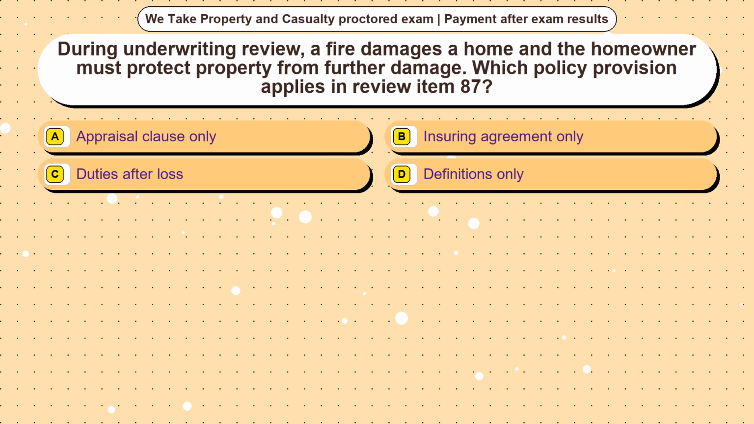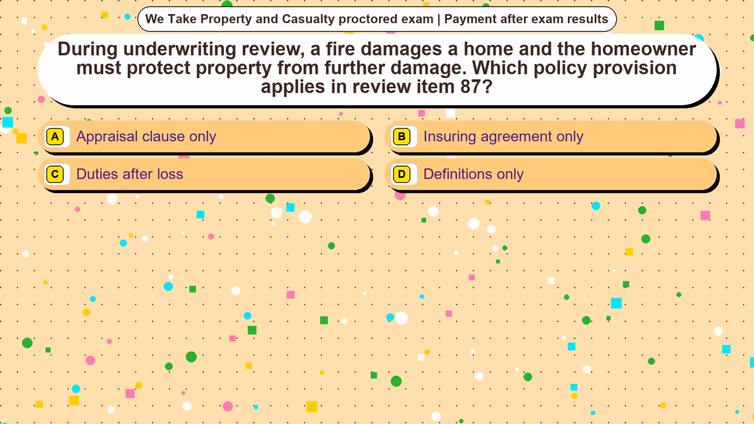Question 14. During underwriting review, a fire damages a home and the homeowner must protect property from further damage. Which policy provision applies in review item 87? Option A, appraisal clause only. Option B, insuring agreement only. Option C, duties after loss. Option D, definitions only. The correct answer is option C.